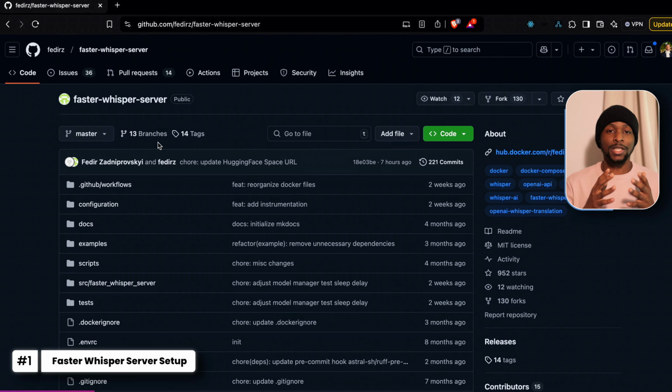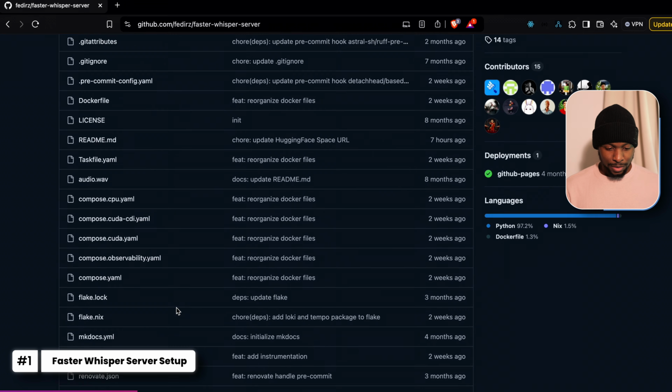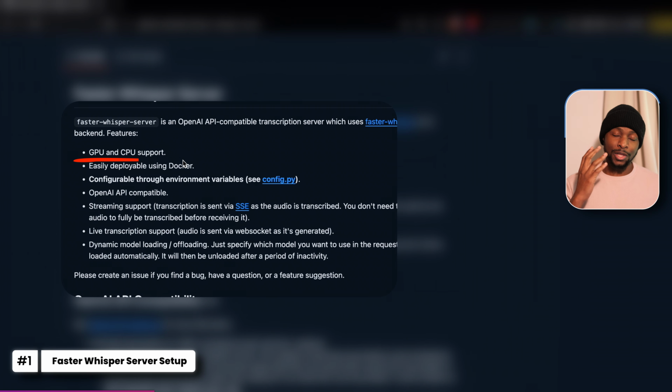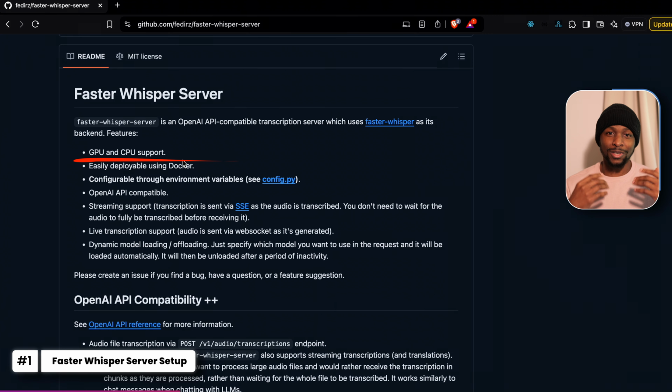And the beauty about Faster Whisper Server is it's OpenAI compatible, which will make more sense when we are actually integrating Faster Whisper Server with our WhatsApp chatbot. So let's scroll down. And as you can see, it has both GPU and CPU support. My fellow comrades who are GPU poor like me, you're welcome. We can run this on CPU.